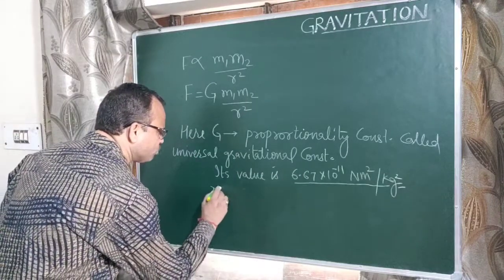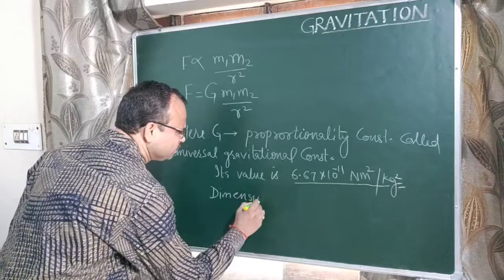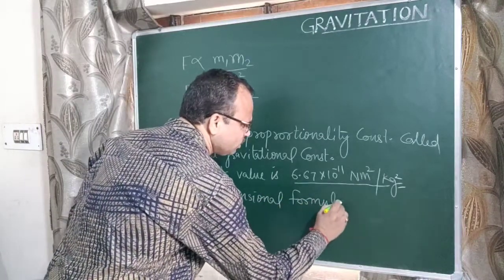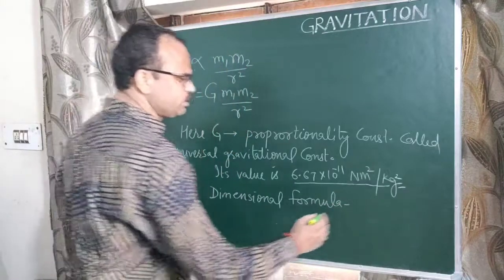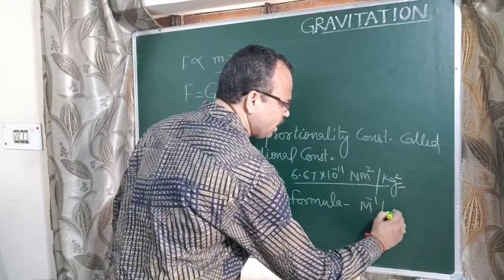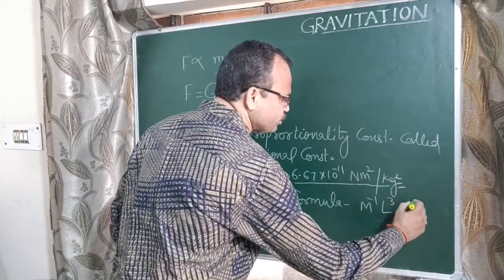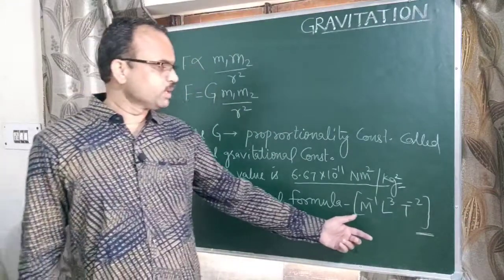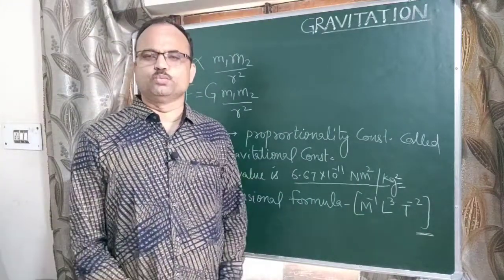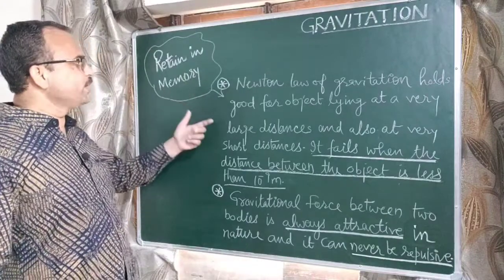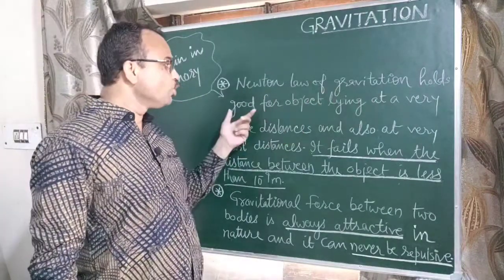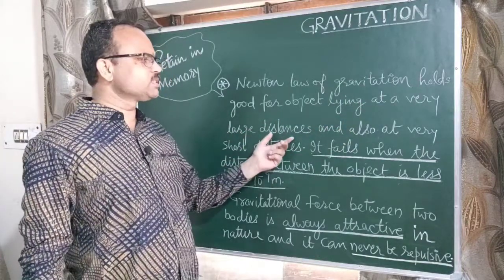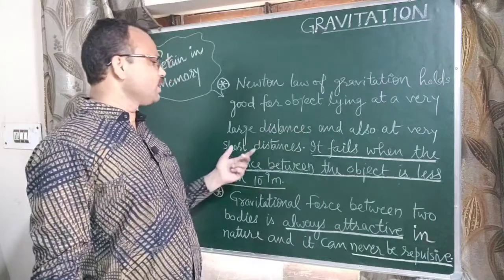Now the dimensional formula of capital G is M to the power minus 1, L cube, T to the power minus 2. Now always keep these two points in mind. Newton's law of gravitation holds good for objects lying at very large distances and also at very small distances.